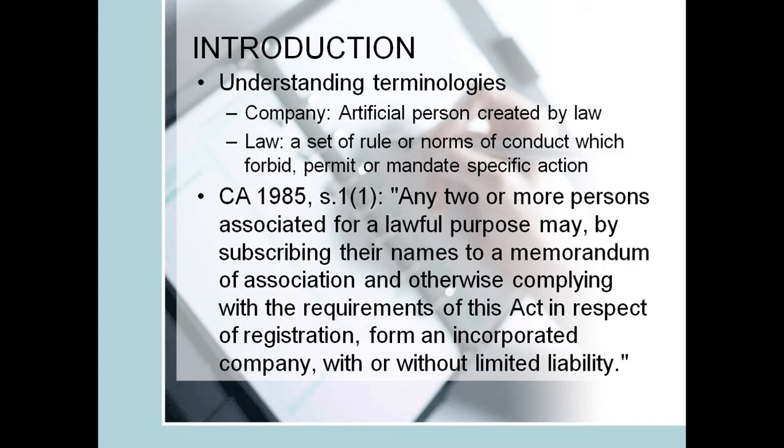According to Company Act 1985, Section 1, Subsection 1, any two or more persons associated for a lawful purpose may, by subscribing their names to the Memorandum of Association and otherwise complying with the requirement of this Act in respect to the registration, form an incorporated company with or without limited liability.